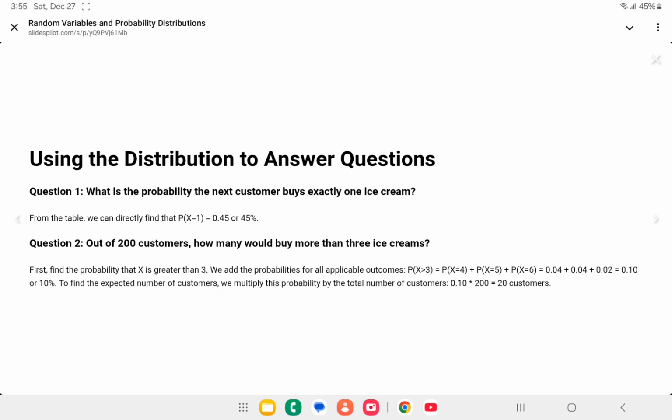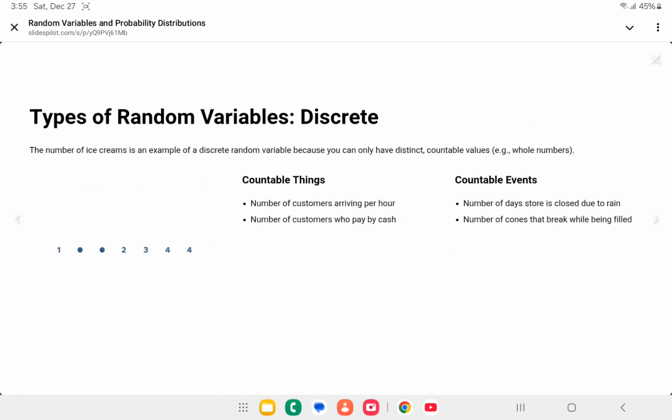This example of number of ice creams is an example of a discrete distribution, as you can only get whole numbers of ice creams. Other things that can be modelled as discrete random variables are the number of customers who arrive in the next hour, the number of customers who pay by cash, the number of days in a month in which the stall is closed due to rain, and the number of cones that break while being filled. The following cannot be modelled as discrete random variables because they cannot be counted: the flavour topping a customer chooses, the ethnicity of the customer, the method the customer uses to pay.